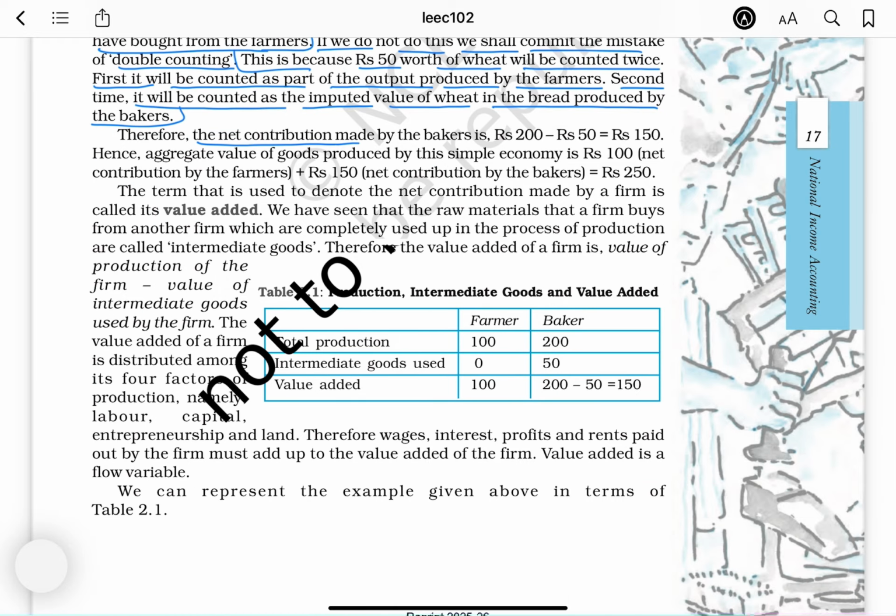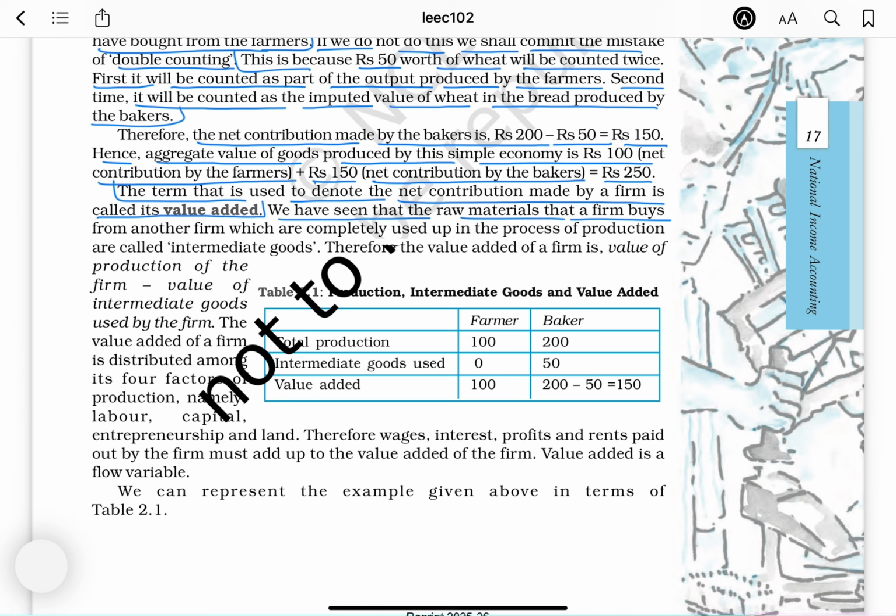Therefore, the net contribution made by the bakers is rupees 200 minus 50, which is 150. Hence, the aggregate value of goods produced by this simple economy is: net contribution by the farmers rupees 100, net contribution by the bakers rupees 150, total 250. The term that is used to denote the net contribution made by a firm is called its value added.